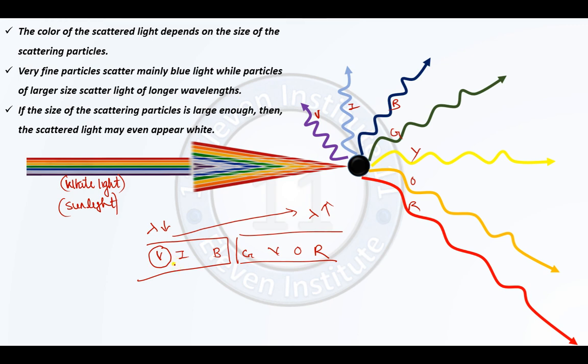So as their wavelength is less, I can write about them that such light will be scattered by small sized particles. If particle size is less, we will see scattering of these colors. If particle size is more, we will see scattering of these colors. Fine. If light has to travel shorter distances, this will be scattered. If light has to travel longer distances, this will. I hope this animation is clear to you.